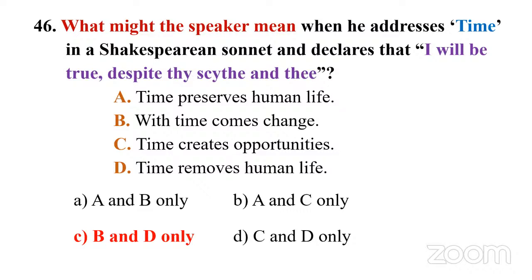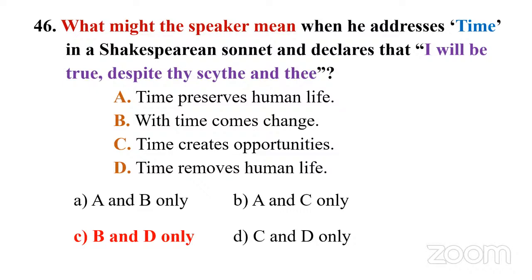Number two, there is a negative word, despite. Thy scythe. Scythe refers to a kind of tool to cut crops. So it means time is personified as a reaper. A reaper is one who cuts off crops when they are mature, right? So kind of a death.